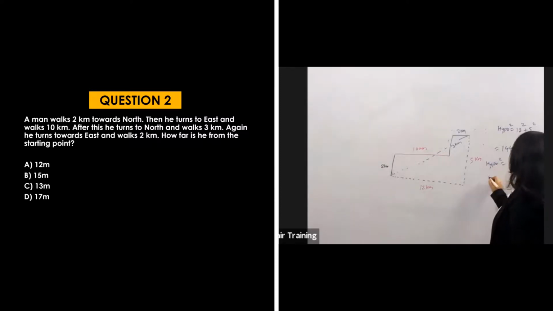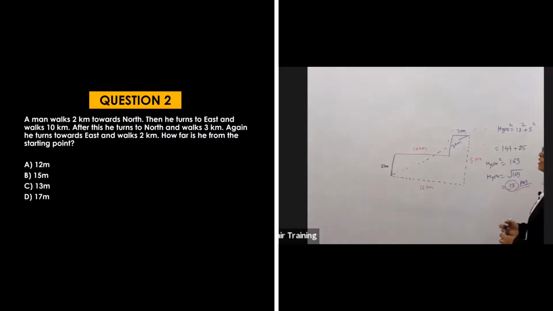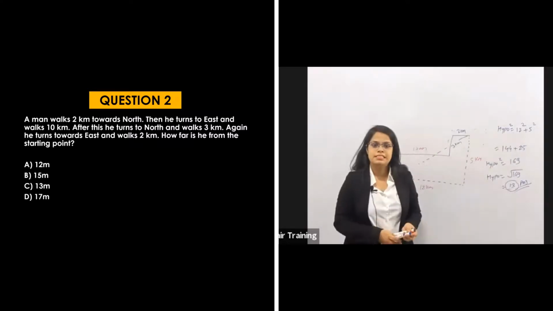So what will be hypo? Hypo will be the square root of 169, which is equal to 13. This will be your answer. That means option number C.